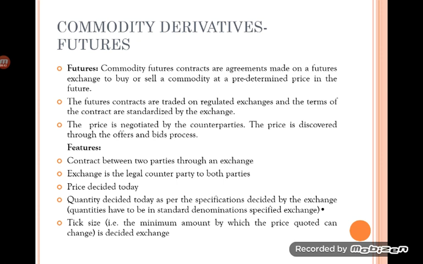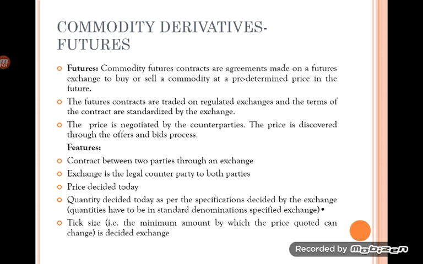Price is decided on the current day, the day of entering into the contract. Quantity is decided in the current time period as per the specifications decided by the exchange. So neither the buyer nor the seller has the freedom to choose the price or quantity on their own; both have to be accepted and negotiated on the basis of the specifications mentioned by the commodity exchange. There will also be a tick size, which is the minimum amount by which the price is quoted, decided by the exchanges.